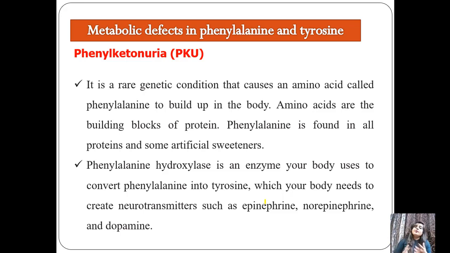Phenylalanine is found in all proteins and some artificial sweeteners. When there is a deficiency of phenylalanine hydroxylase, we can say this kind of deficiency will occur, because there is no conversion of phenylalanine to tyrosine.